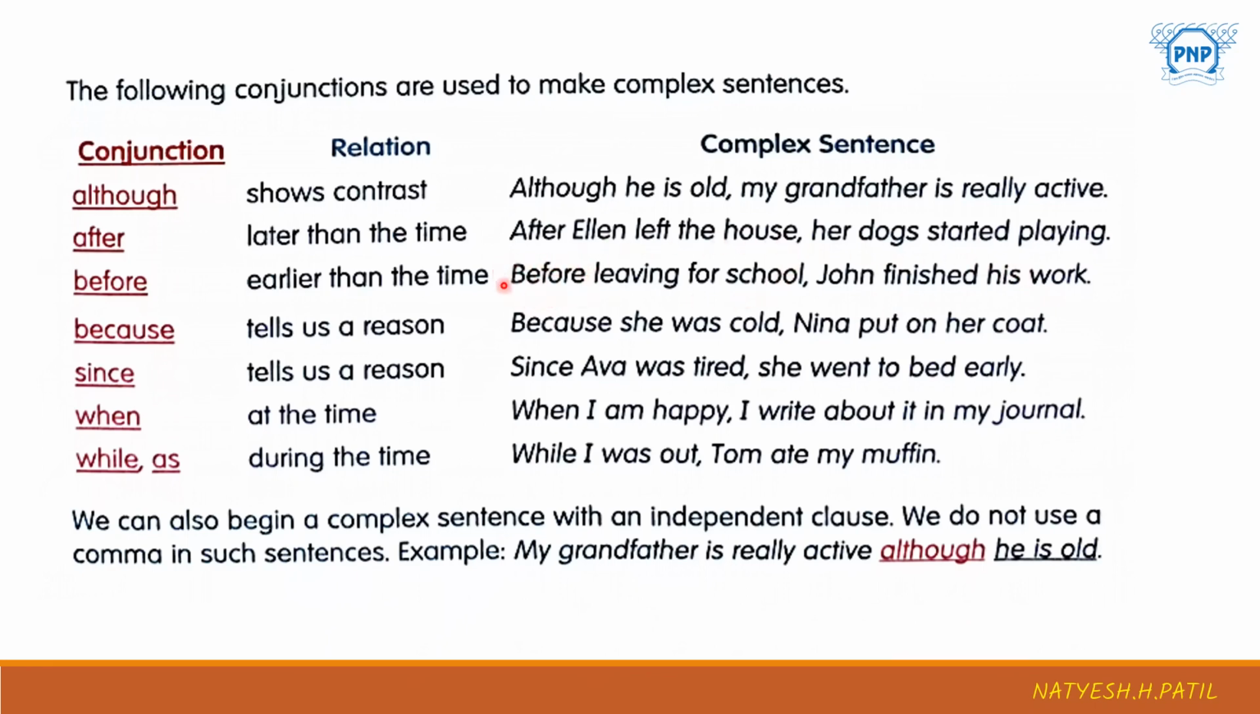So this "before" is a conjunction. Because she was cold, Nina put on her coat. Why did Nina put on her coat? Because she was cold. Since Eva was tired, she went to bed early. Why did Eva go to bed early? Because she was tired. Since she was tired, that is the reason she went to bed early. Next, when I'm happy, I write about it in my journal.